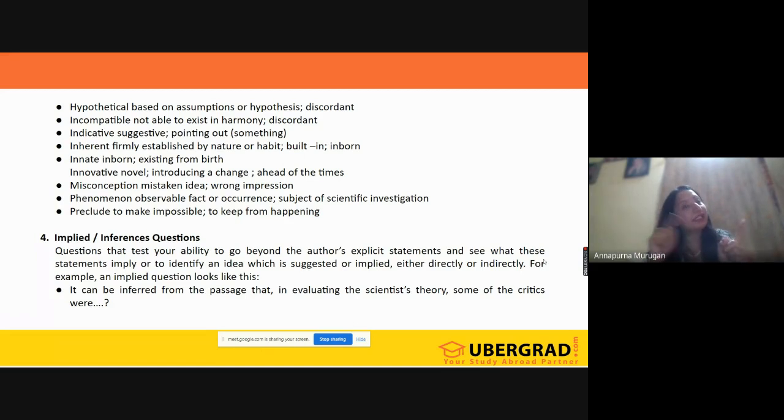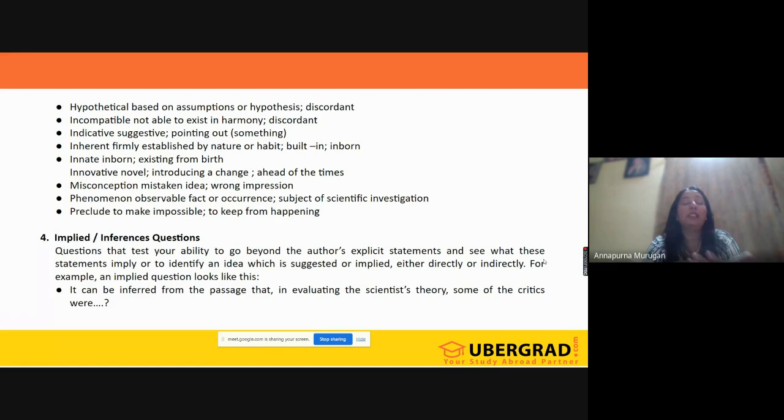It is indirectly presented. The logic is present, but the main idea is not given there. So now you need to find that indication or that particular idea there. That is the most important thing that we need to do here. Implied or inference questions basically will indicate what?